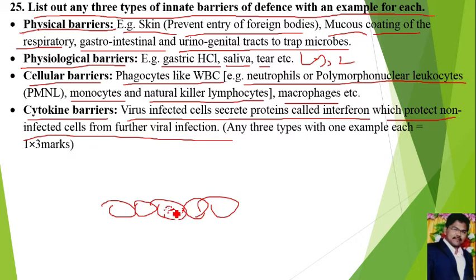The virus infected cell will produce some type of proteins, called interferons. These interferons will go and protect the surrounding cells from viral infection. That is called cytokine barriers or interferon function. That is the answer for question number 25.